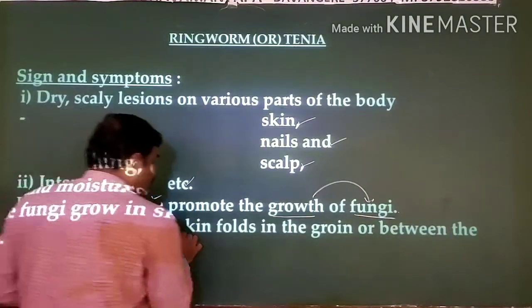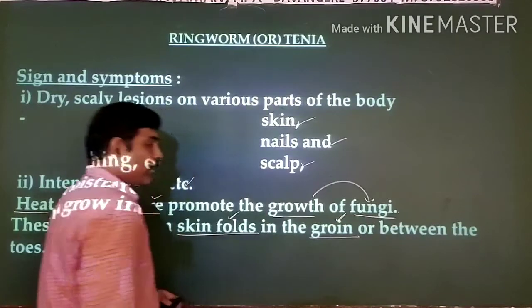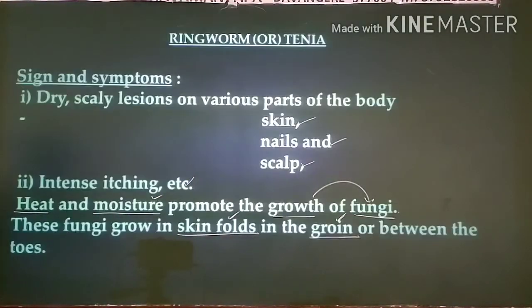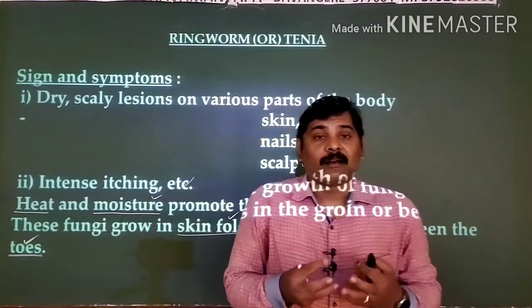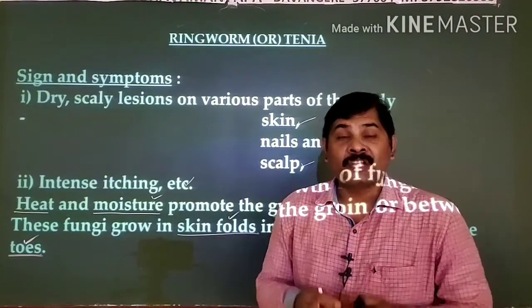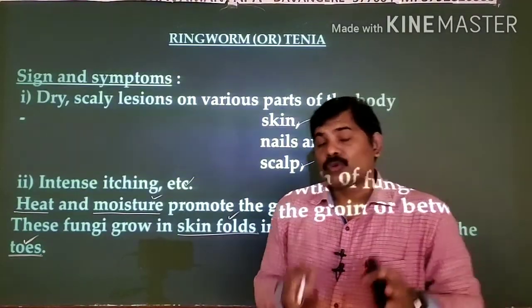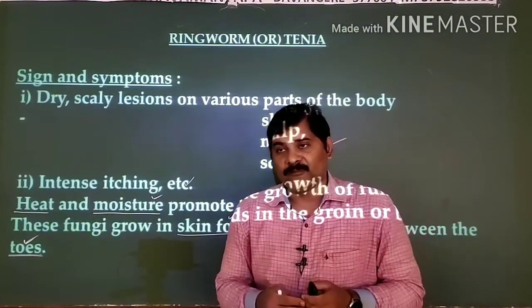So skin folds naturally occur in the groin region. Even between the toes you can see the skin folds. It naturally increases the temperature, as well as the moisture conditions maintained in that area, so these parts have a lot of chances of getting this infection.